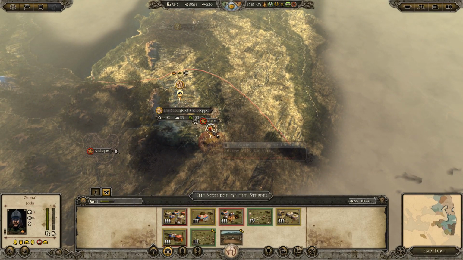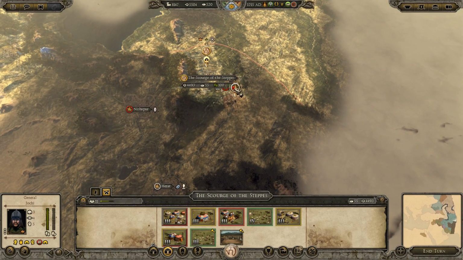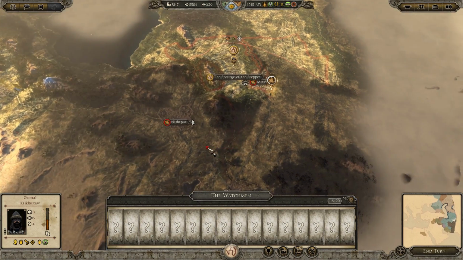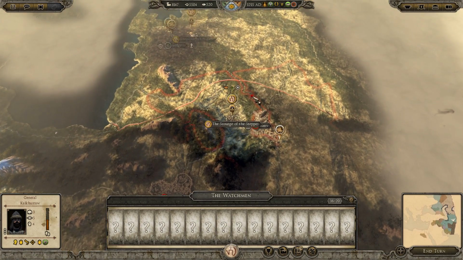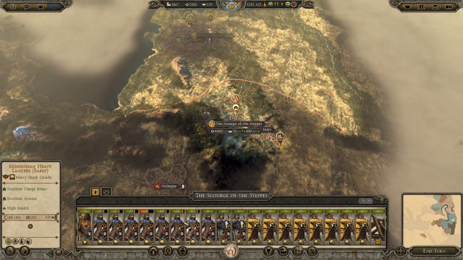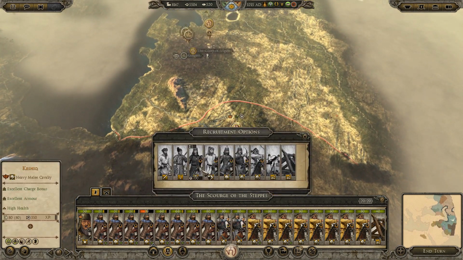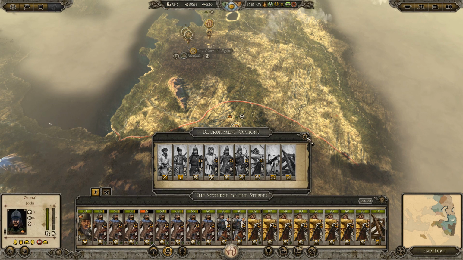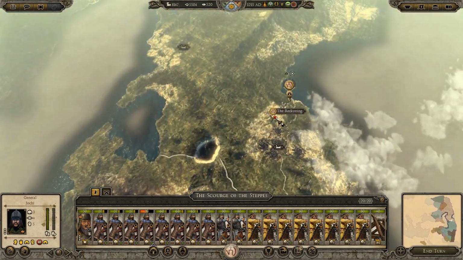Yeah, that's kind of frustrating. I would declare war on the Gurud Sultanate to break that, but yeah, it's a pretty tough army, and I don't want to lose Jochi this early on in the campaign. That would kind of suck. I mean, I could consider just changing all of his units over, but then again, going to be much more expensive. So we'll see how we go.